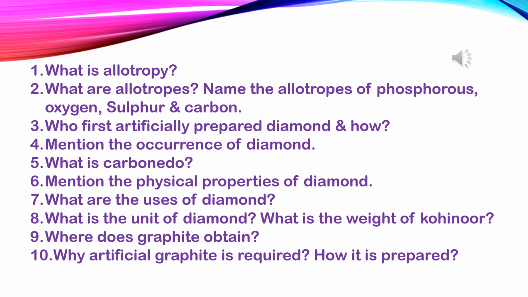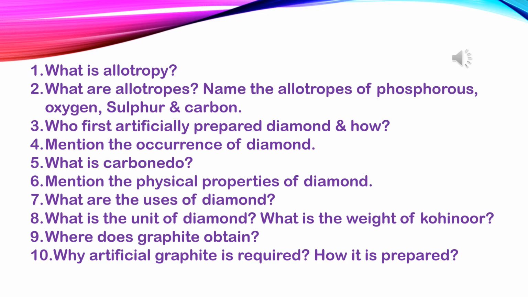Next question. Who first artificially prepared diamond and how? Answer. Scientist Moissan first artificially prepared diamond. This is the first part of the question. Second part starts from here. In an electric furnace, a mixture of iron and carbon is heated at 3000 degrees Celsius and it is suddenly cooled by pouring it into molten lead at the temperature of 327 degrees Celsius. Sudden cooling and squeezing results in change of carbon to diamond.